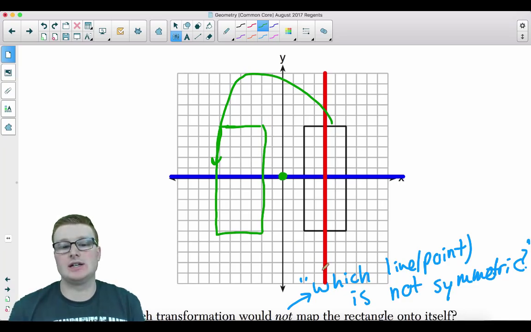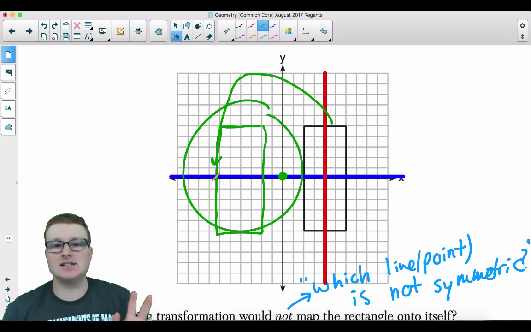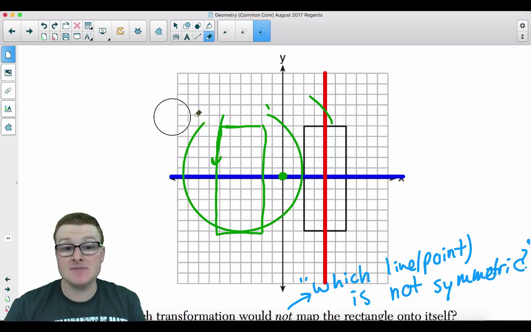I asked the question, is that symmetric? And if you said yes, you're thinking of congruency. You're not thinking of symmetric. Symmetric means that you are literally cutting something in half or you're spinning it around to overlap itself. This is clearly in a distant galaxy away from this rectangle. So therefore, choice 3 is the correct answer.